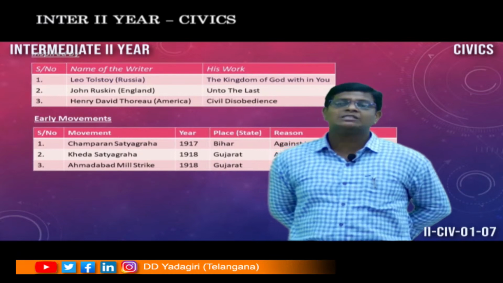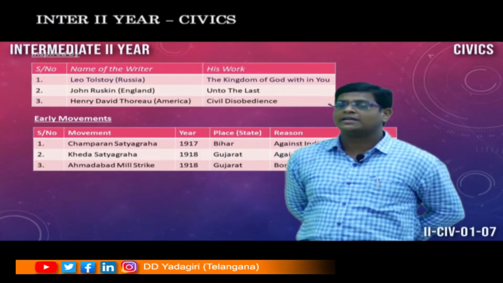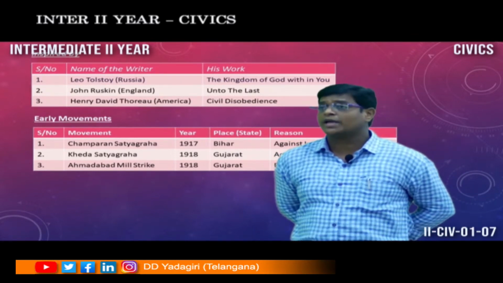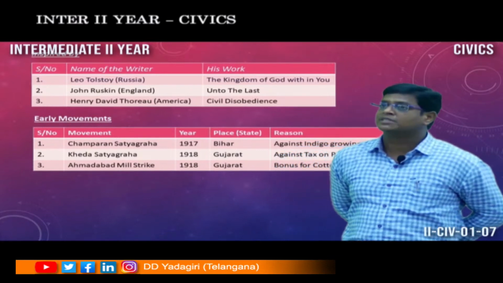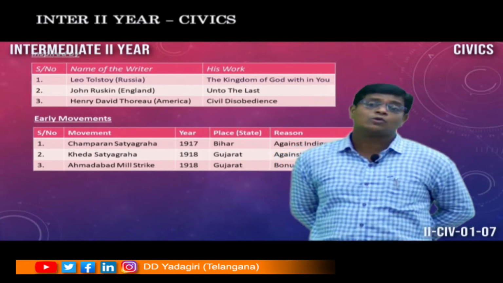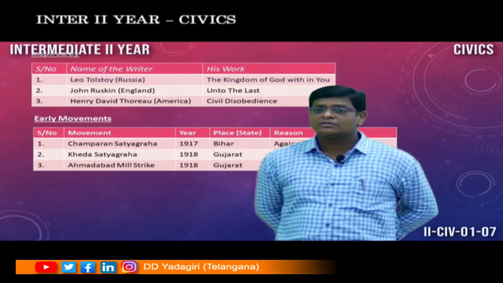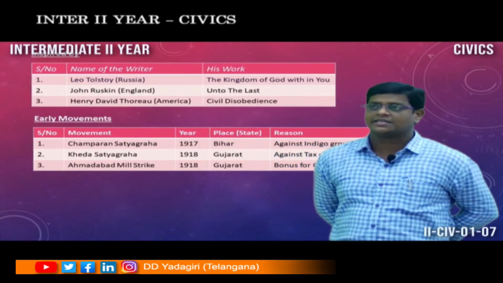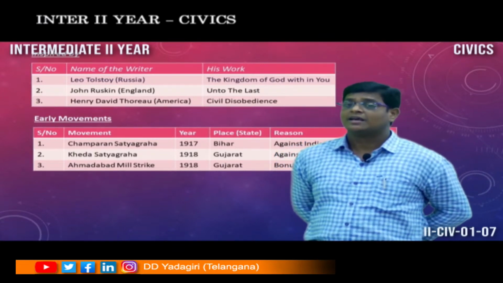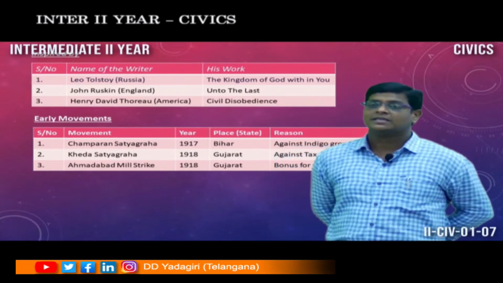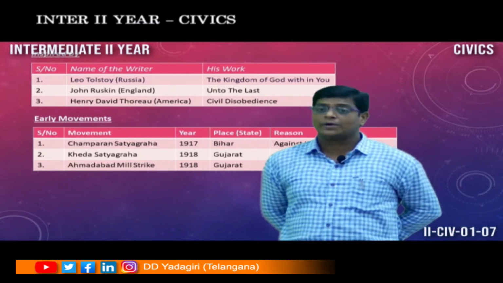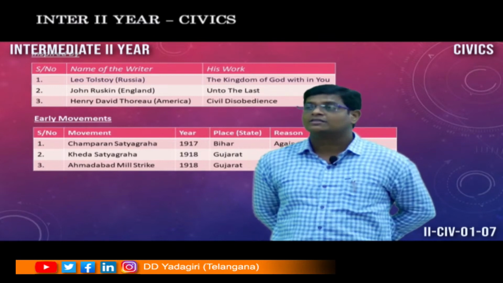Apart from that, Mahatma Gandhi was also inspired by the epics such as Ramayana and Mahabharata. That is why Mahatma Gandhi was inspired by Leo Tolstoy, John Ruskin, Henry David Thoreau, and also the epics. Based on the inspiration of these personalities, he formulated some ideologies, the Gandhian ideology, the Gandhian methods. They are, you know very well, truth, non-violence, satyagraha.